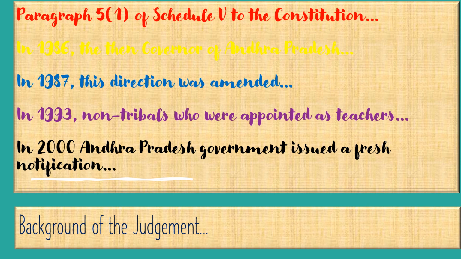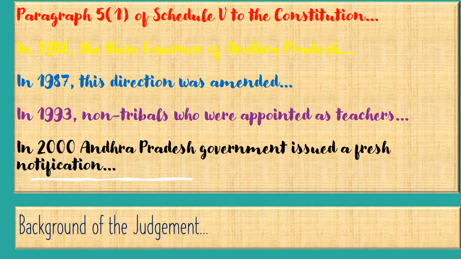In 1986, the then governor of Andhra Pradesh, in exercise of this power only, that means these discretionary powers of the governor, directed the posts of teachers in educational institutions in the scheduled tribe areas of the state to be reserved for scheduled tribes only, notwithstanding anything contained in any other order or rule or law in force.